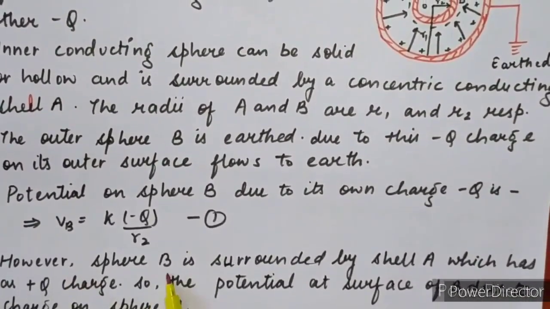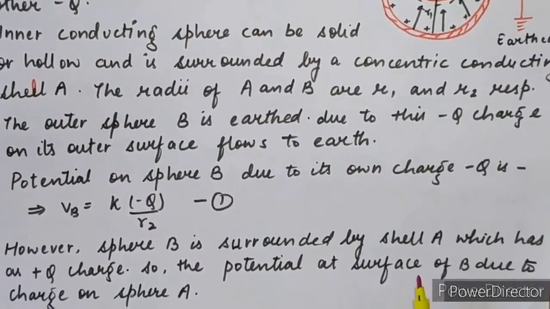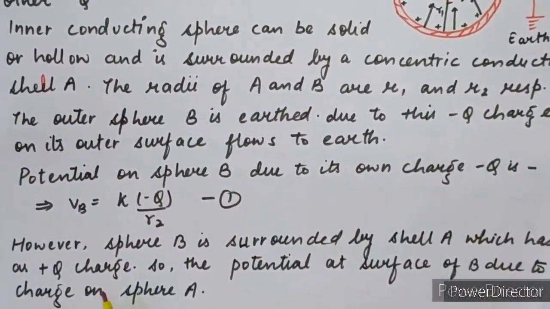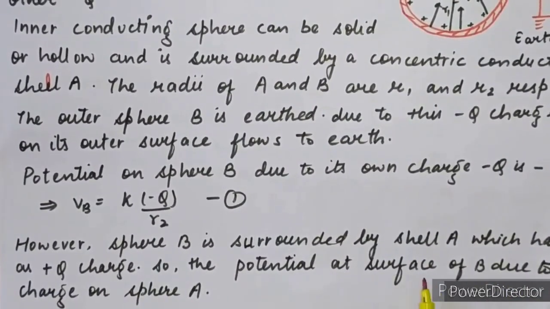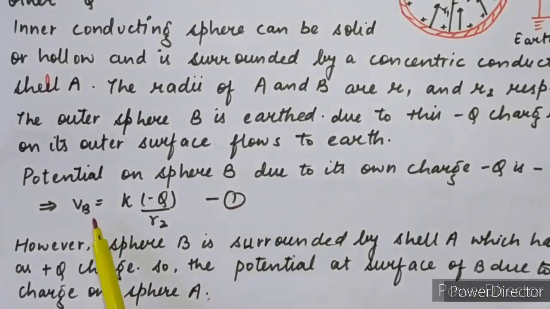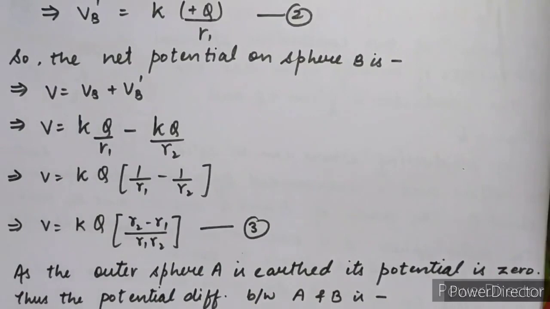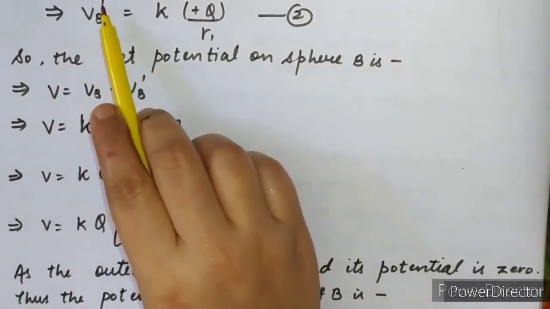However, sphere B is surrounded by a shell A, which is also given in the diagram, which has a plus Q charge. So the potential on the surface of B due to charge on sphere A. This equation number 1 is the potential on sphere B due to its own charge. And now we have to calculate the potential on the surface B due to the charge which is present on sphere A, and it is denoted by VB dash.